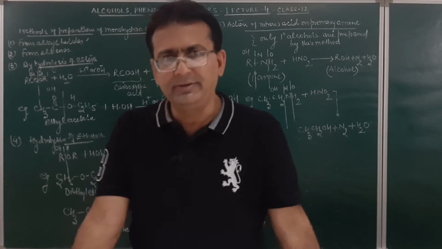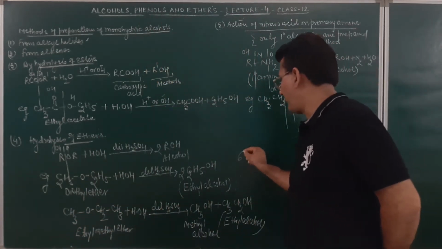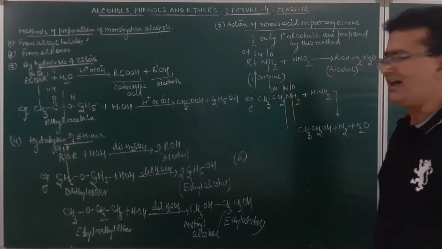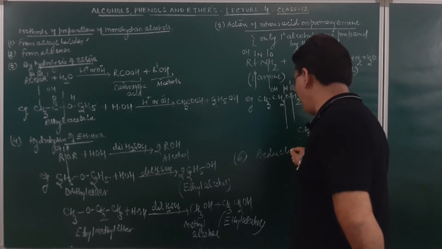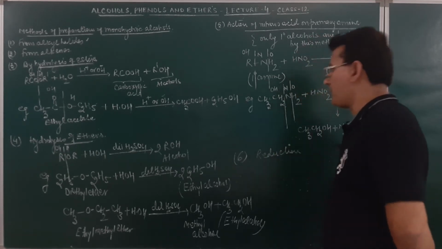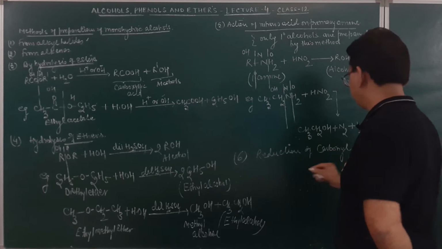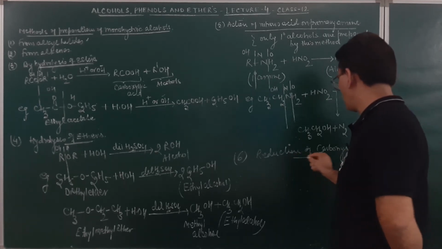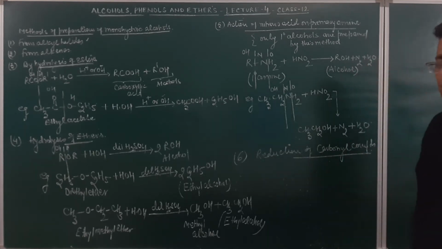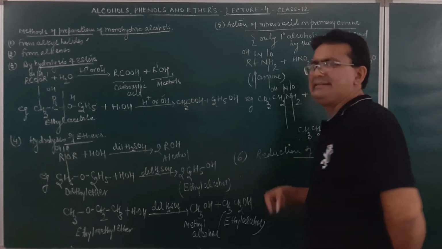Now the next method will be by reduction of carbonyl compounds. When I say carbonyl compound, it means the compound must be having C double bond O group.